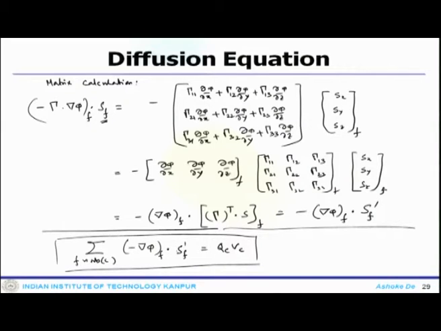One can simplify from here that gamma, if you apply the tensor to be 1 and S_F prime equal to S_F. So, the same thing can be used for both isotropic discretization and anisotropic discretization. So, this is the special case for isotropic diffusion.